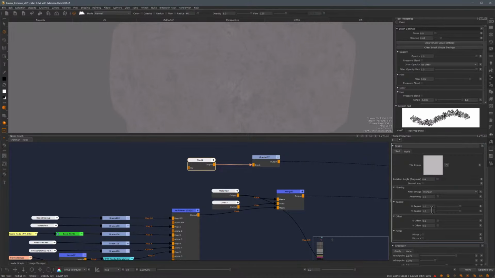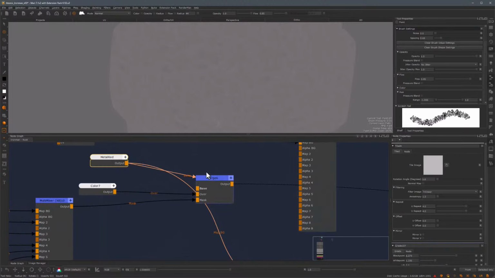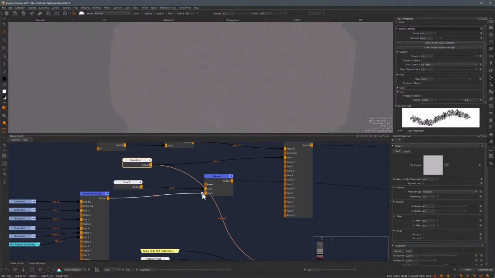And let's just style this some more. I'll probably put this to something like 4 and 4. And let's replace this merge node with another multi-mixer node. And I'm going to plug this in here into my metal base. And then I have my original red color. And I'm going to plug this now into my map 2. And then this entire mask is going to be in alpha 2.